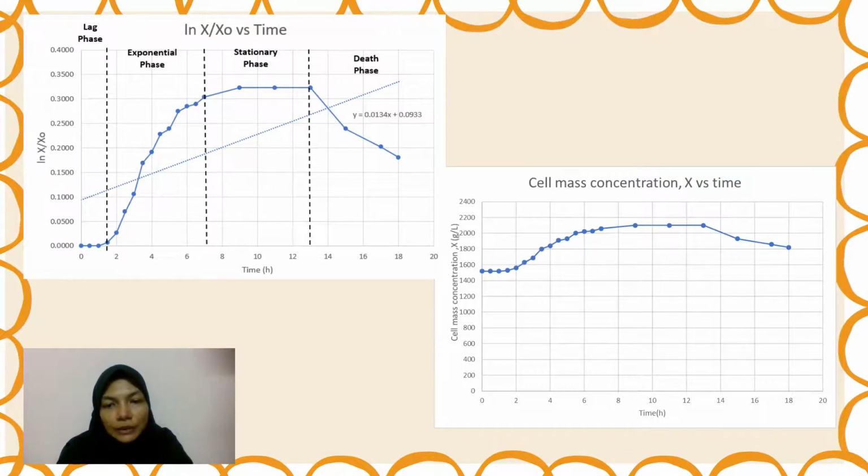So this is the graph plotted after the calculations for the medium of 50 gram of sugar with yeast. The graph at the top is ln X over X initial versus time, from which we can get the maximum growth rate of the cell from the slope of the equation, which is 0.0134 per hour. And the graph at the bottom is the cell mass concentration versus time.